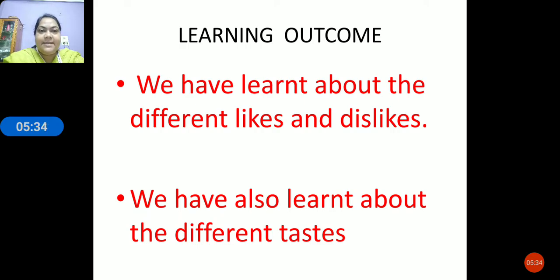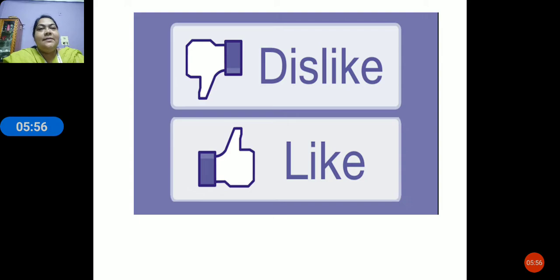Just now we have discussed, and then we have also learned about the different tastes. These are the main important things we are going to cover in our revision class for lesson 2, my likes and dislikes. As I already said, our likes and dislikes are not the same, children. They are different from one another. So let us see. For likes, you show thumbs up, and for dislikes, you show thumbs down.